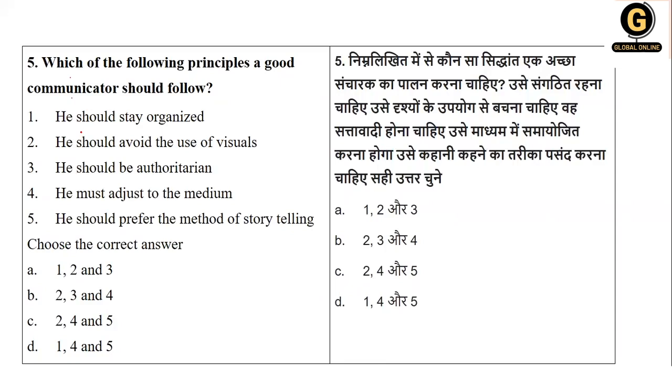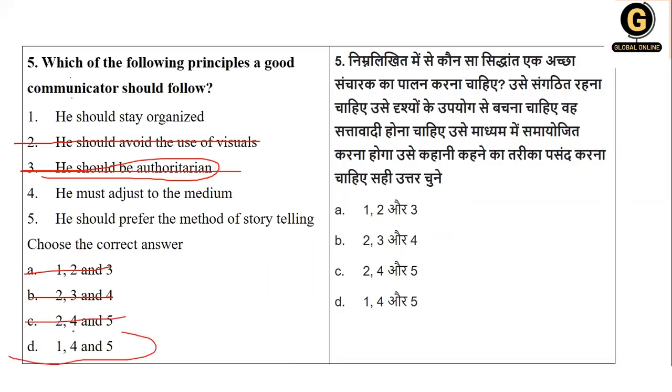He must adjust to the medium, and he should prefer the method of storytelling. So if it is asked about a good communicator, obviously he should be authoritarian will not come, you can cancel. He should avoid visuals will not be right. So now see, 1, 4, 5 are in your options. 3 and 2 will not be there at all, so you can just cancel this out.